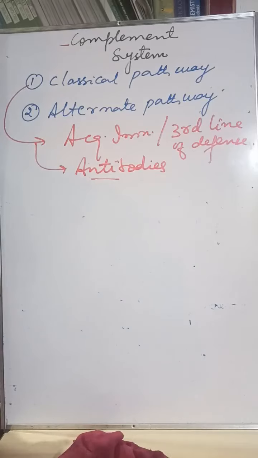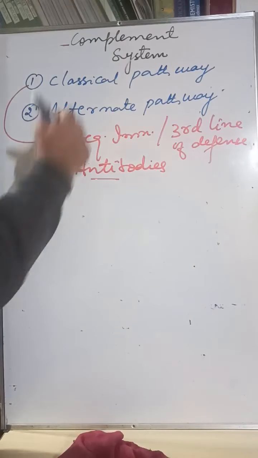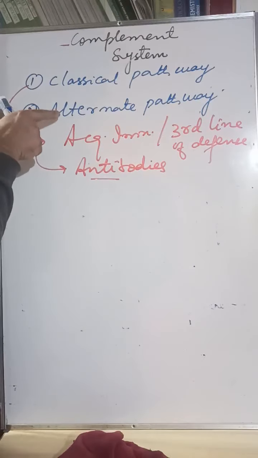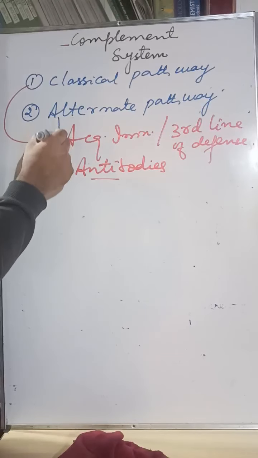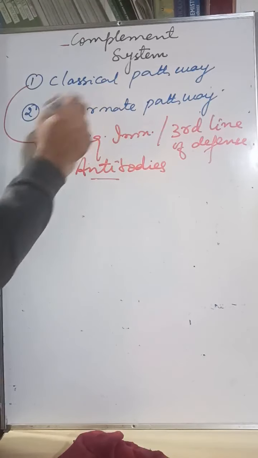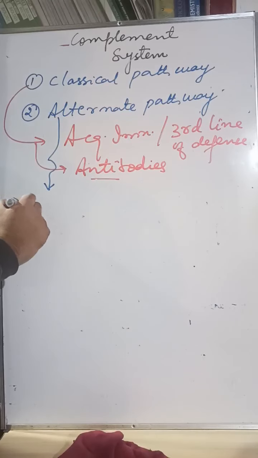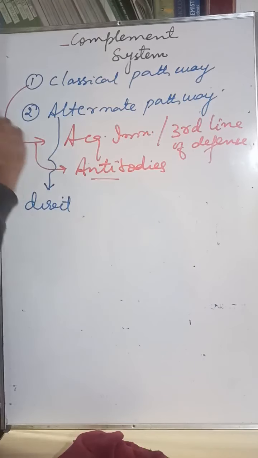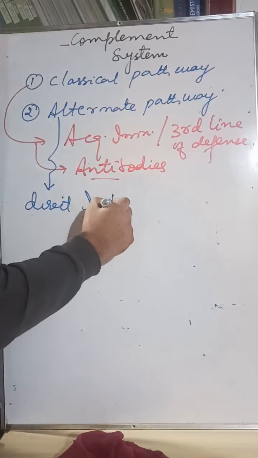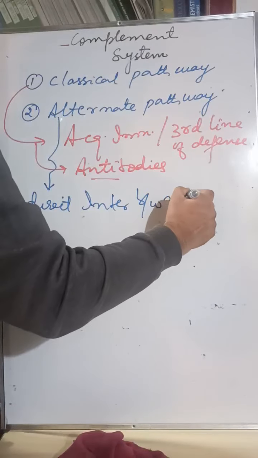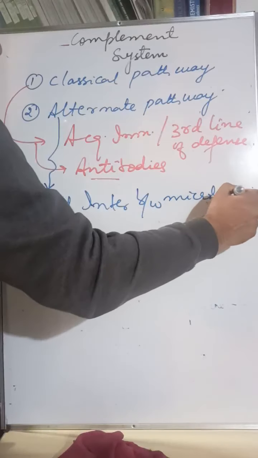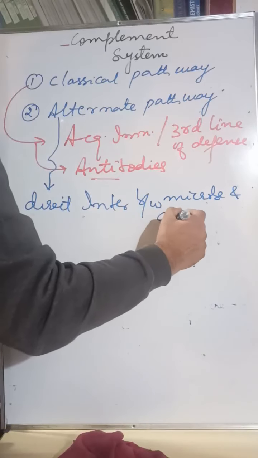Now, as far as the alternate pathway is concerned, when the complement system is functioning through the alternate pathway, it involves direct interaction between the microbe and the complement protein.